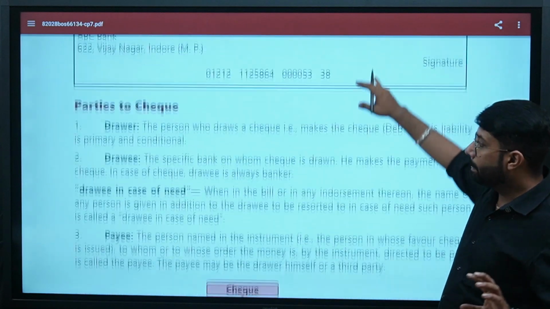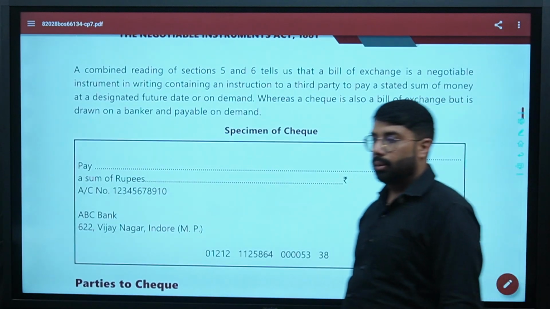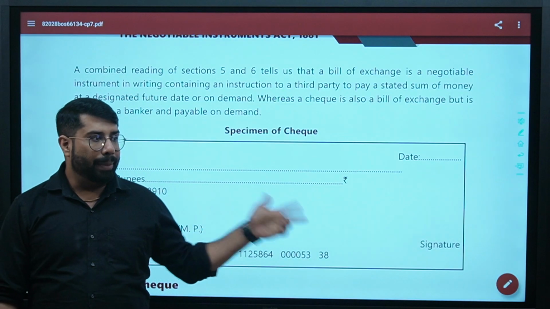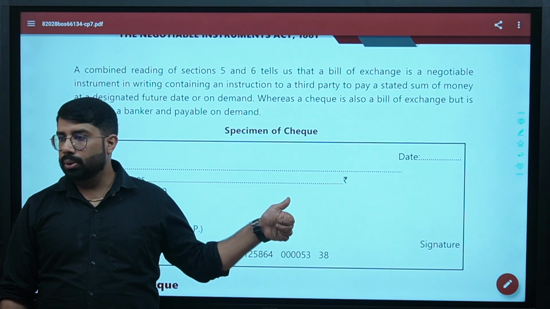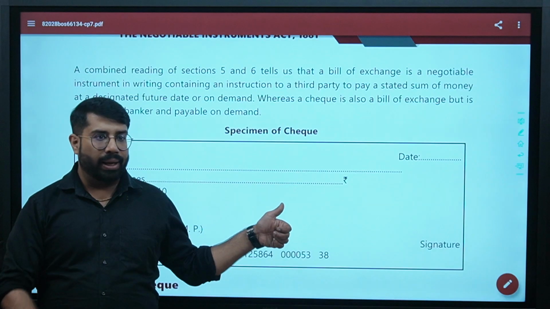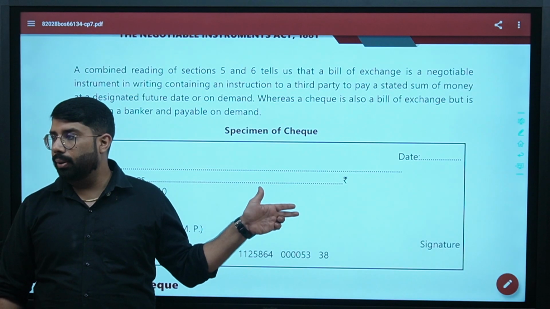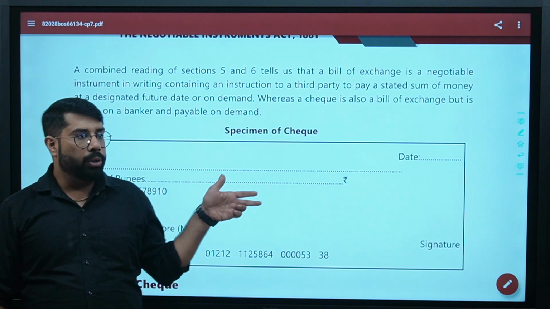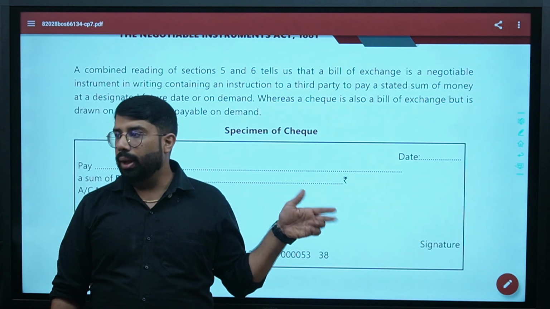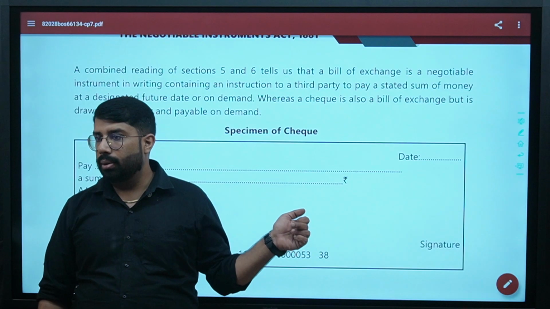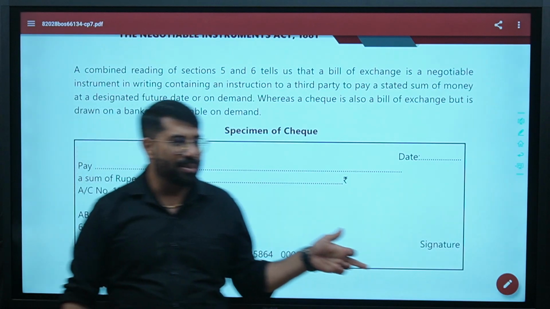How many parties are there in the check? Name them. Drawer, drawee, payee. Who is drawer? Drawer is the person who is making it. Drawee, always a banker. Who is payee? The person to whom the payment has to be made. Tell me one thing. Can drawer and payee be the same person?